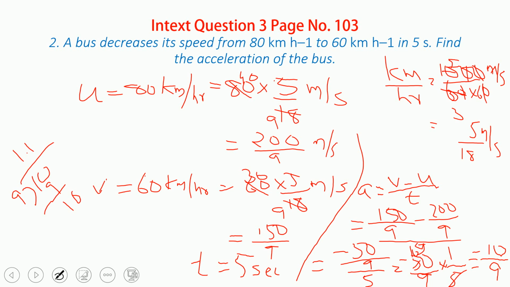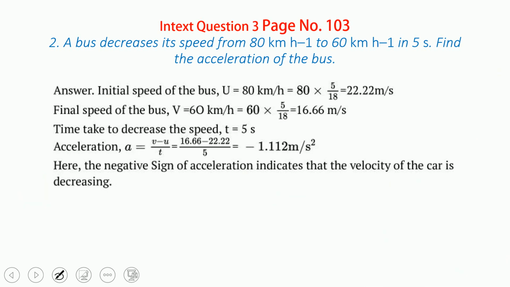Now what is minus 10 upon 9? The same thing. So here the acceleration is equal to minus 1.111 and so on, meter per second square. So that is the final answer. It comes minus. Why? Because the speed is decreasing. It is called a deceleration. Understand? Like that it is to be done. Got it well? Like this you can do. Here what they actually did is they converted and divided this, so that anyhow you will get the same answer.